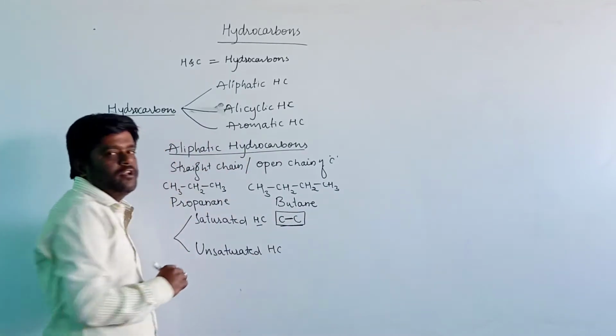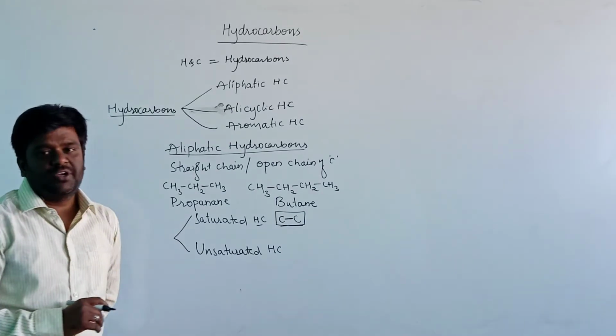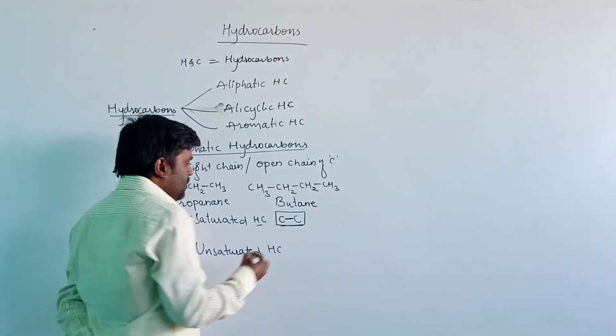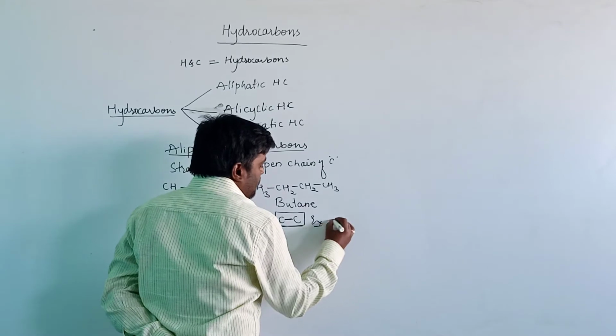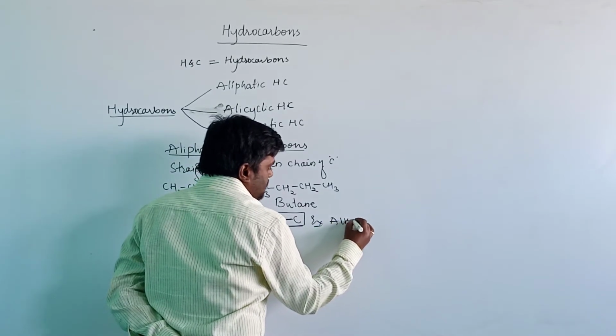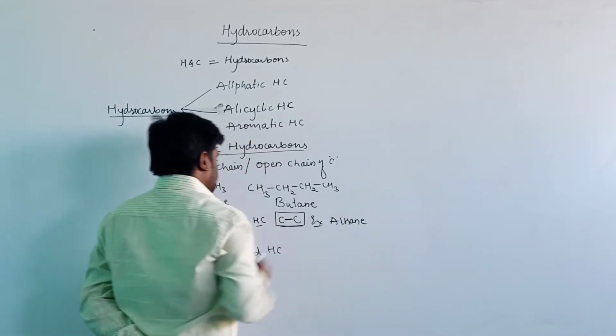Those compounds are known as saturated hydrocarbons. The saturated hydrocarbon family is alkane.